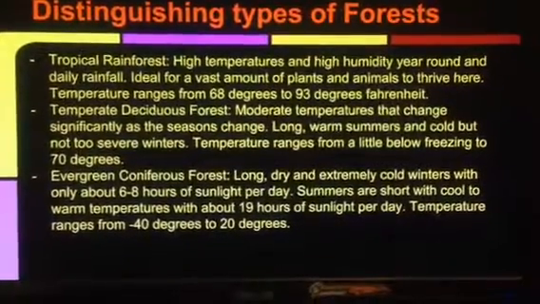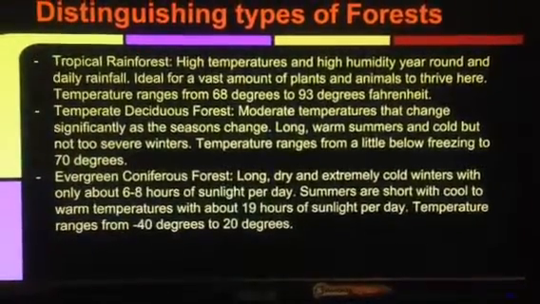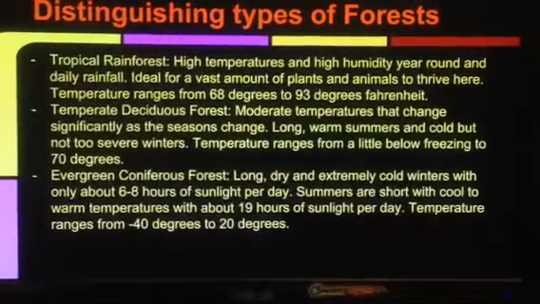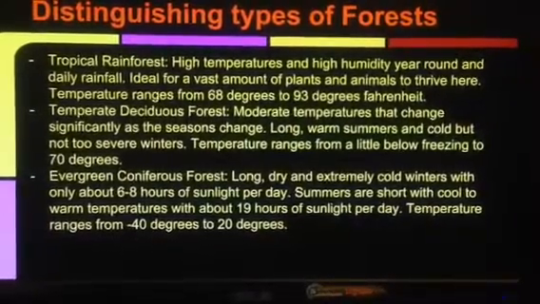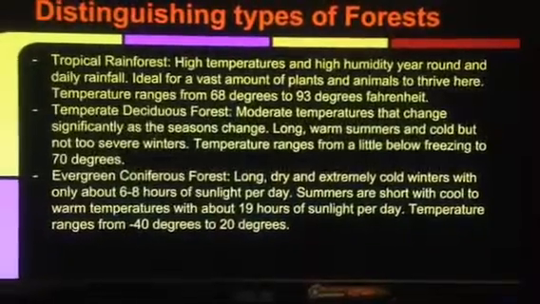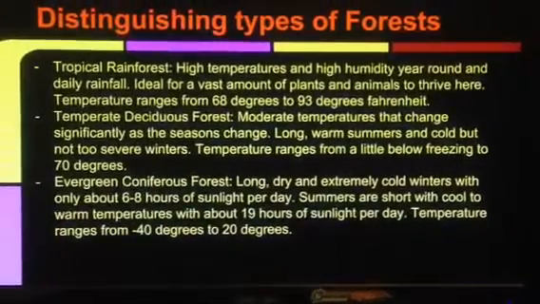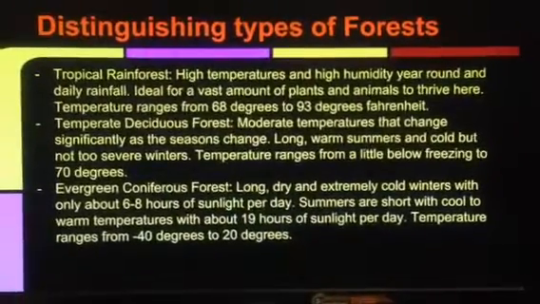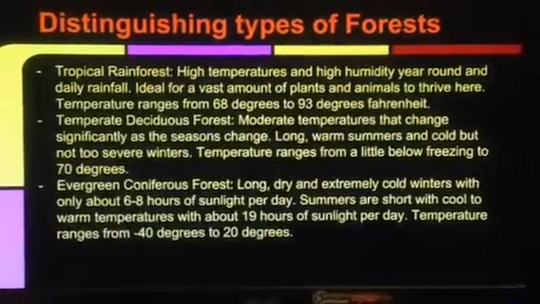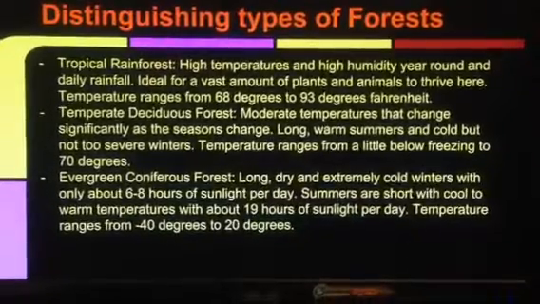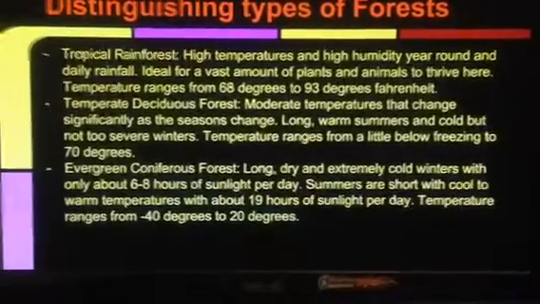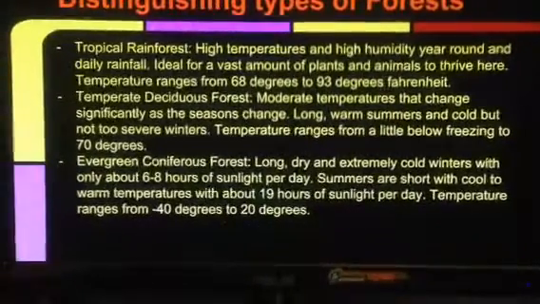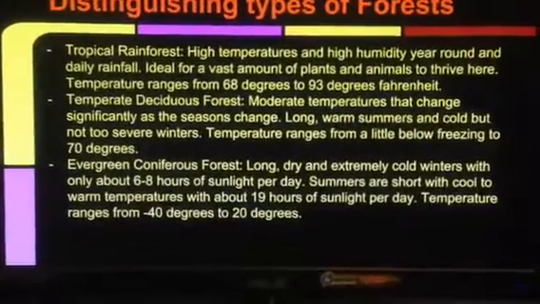The tropical rainforests have high temperatures and humidity all year round. They usually have daily rainfall. The temperature ranges from 68 degrees to 93 degrees Fahrenheit. Temperate forests have moderate temperatures that change significantly as the season changes. They have long warm summers but cold, not too severe winters. The temperature ranges from a little bit below freezing to 70 degrees.